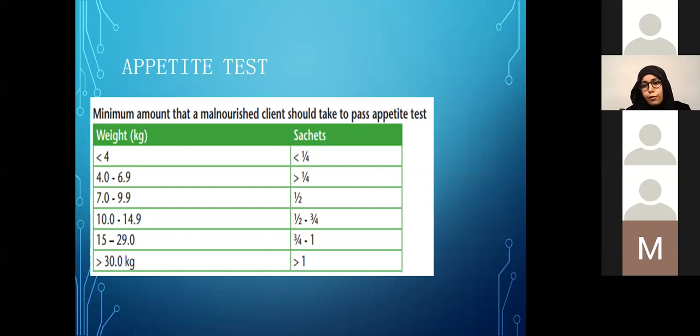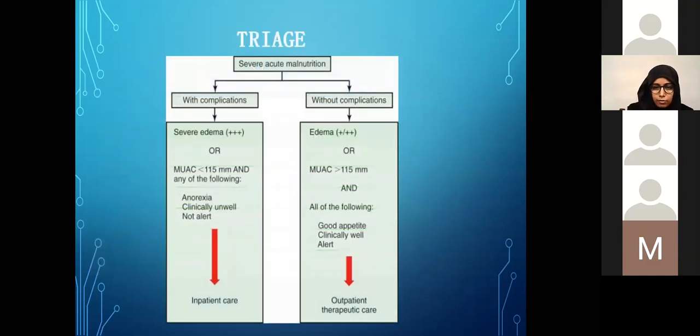But if they fail to finish that particular amount of food based on their age, then they need to be hospitalized, because we know that if they are PCM and they do not have a good appetite, that puts them at higher risk of developing fluid and electrolyte imbalances and signifies severe infection. So this is the same thing.